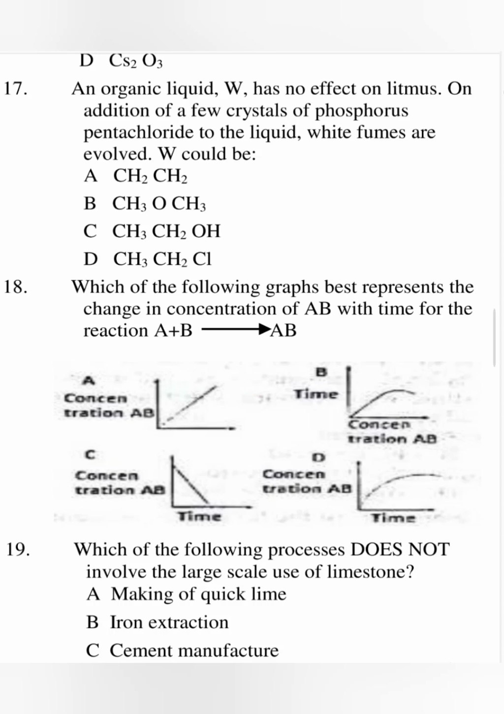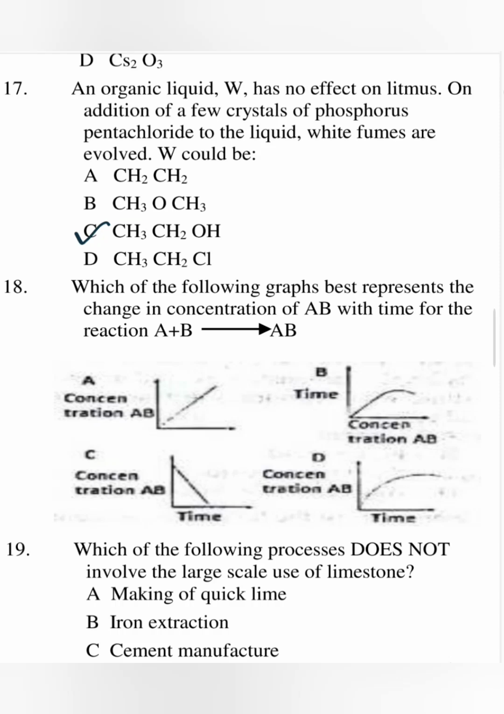We have methoxymethane, which is an ether. And in C, we have ethanol. Yes, it's an alcohol. So C is the correct option. And D, of course, is chloroethane.